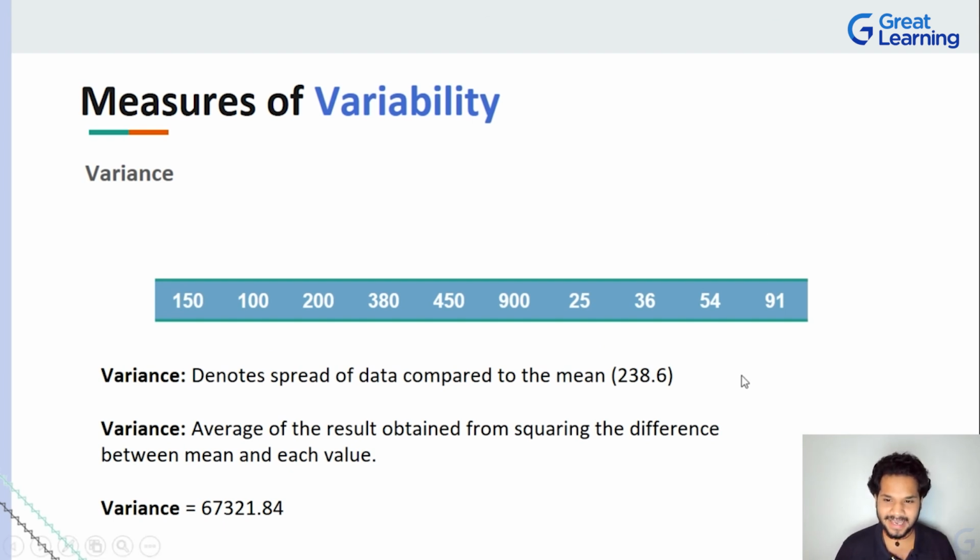In this particular case, you can see that the variance value is somewhere around 67,321. How did we get to that? Let me quickly repeat. Find the mean of the entire data set first, find the difference between the mean and each and every one of those data points, and eventually take the average of the squared differences. That is what will give you your variance.